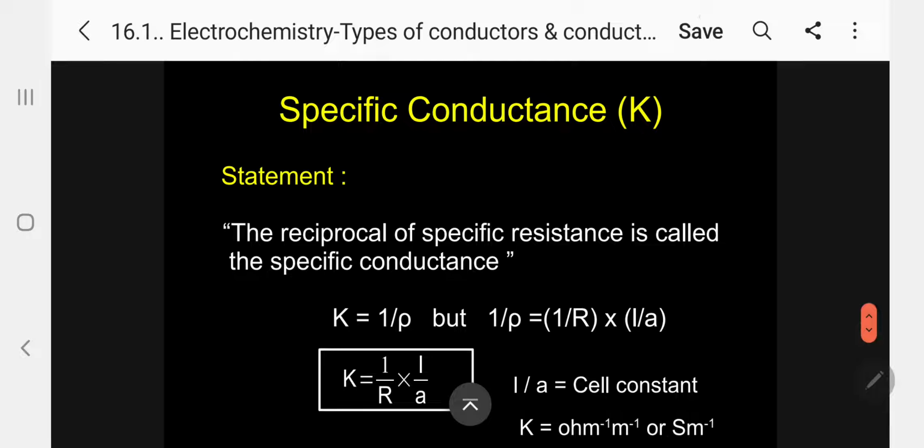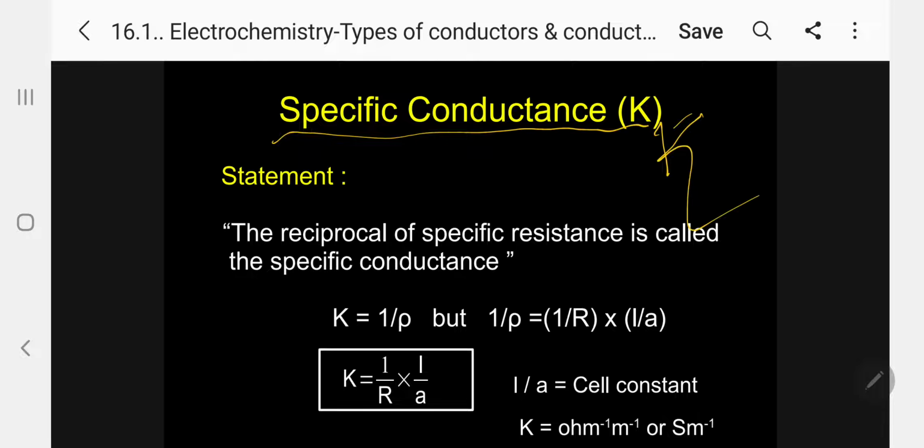So, next. Let me come to specific conductance. This is given as kappa. What is the statement? Reciprocal of specific resistance is called specific conductance. Kindly follow. So, specific conductance kappa is equal to 1 by rho. Reciprocal of specific resistance is called specific conductance.